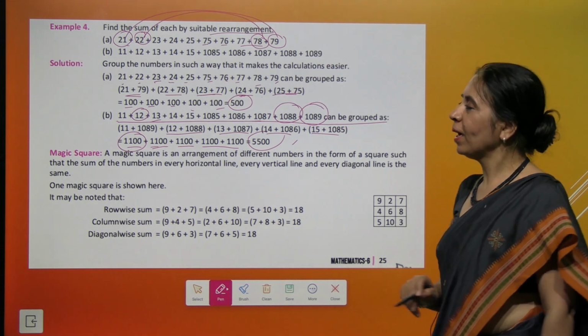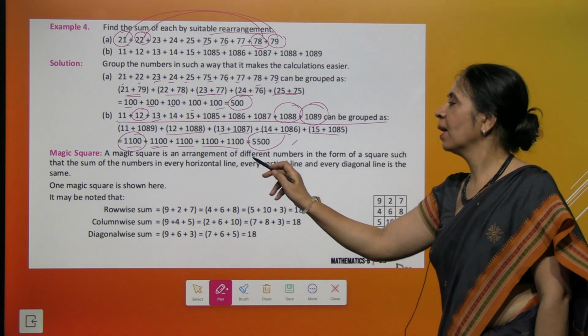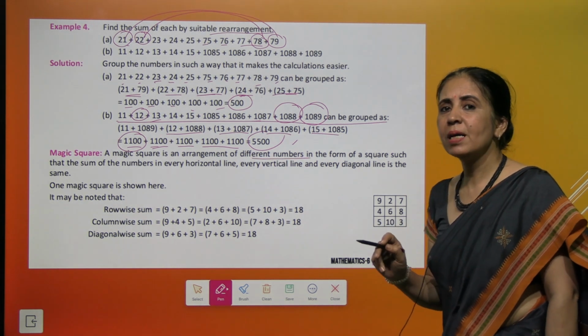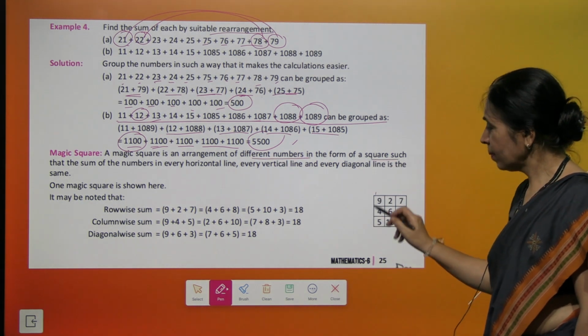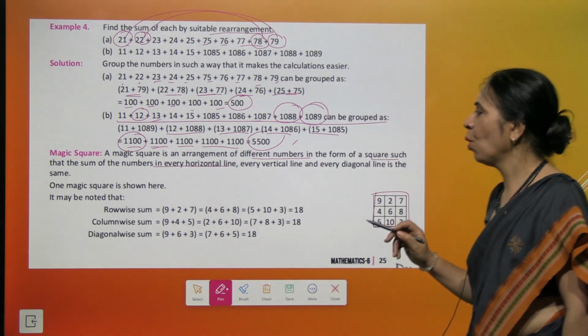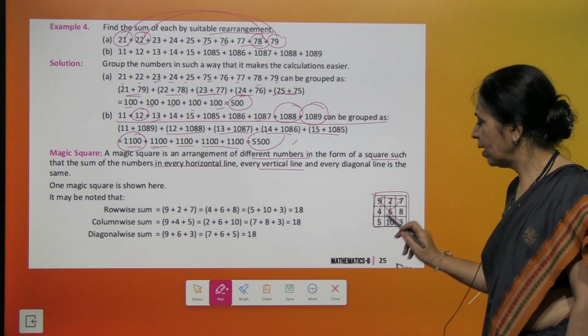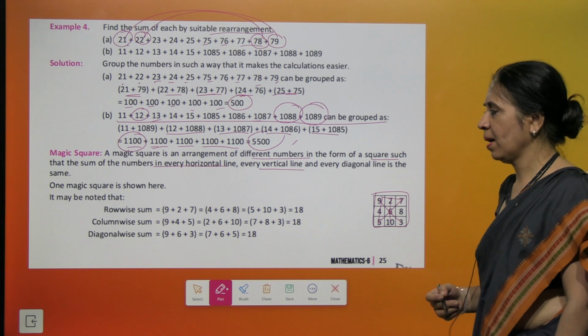Got it? Now we come to magic square. So what is a magic square? It is the arrangement of different numbers in the form of a square, where we can see that every horizontal line, every vertical line and even every diagonal sum up to the same answer.